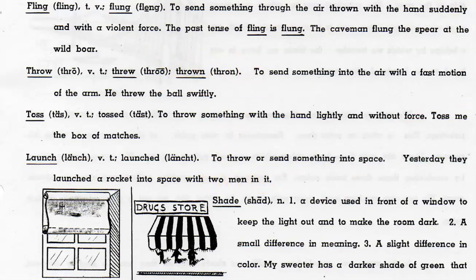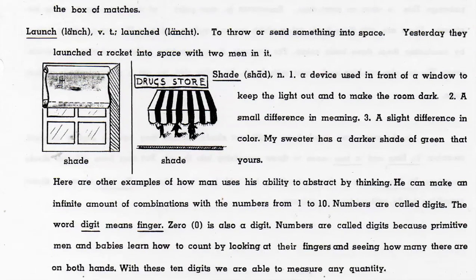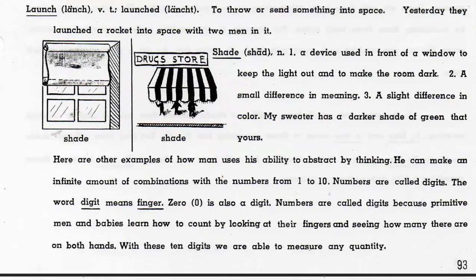Shade: a device used in front of a window to keep the light out and to make the room dark. A small difference in meaning. A slight difference in color. My sweater has a darker shade of green than yours.